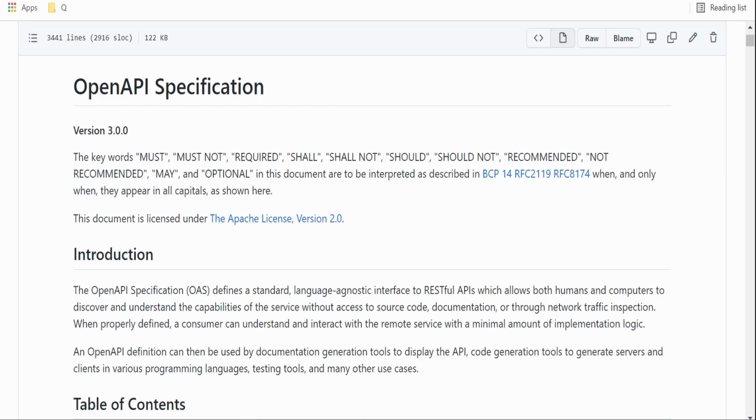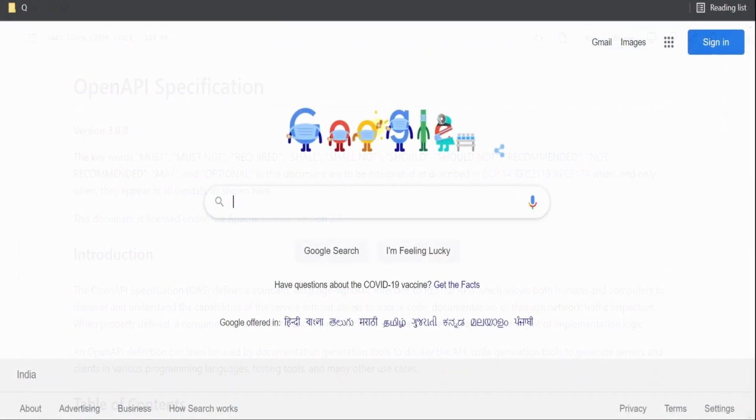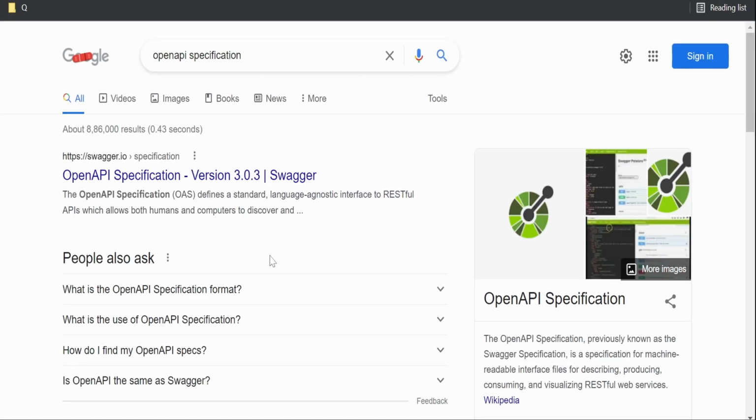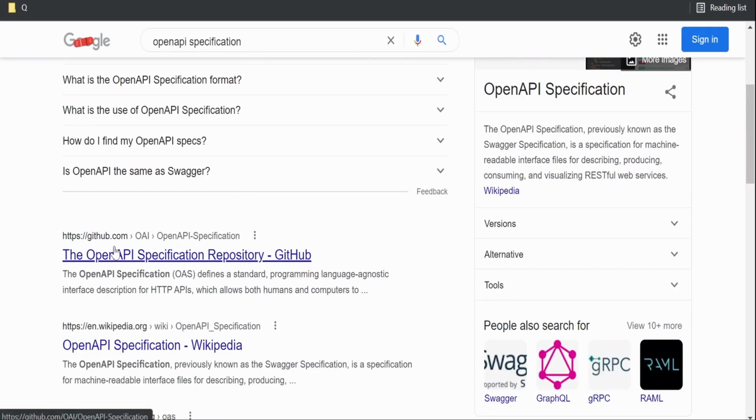Now I'm here in the GitHub repository for the OpenAPI specification. If you don't know how to get to this, you have to type OpenAPI specification. There is this Swagger. We'll discuss Swagger shortly. Swagger is one of the tools with which we can create an OpenAPI specification, that is, defining the standards and OpenAPI documentation. There is this GitHub repository over here.